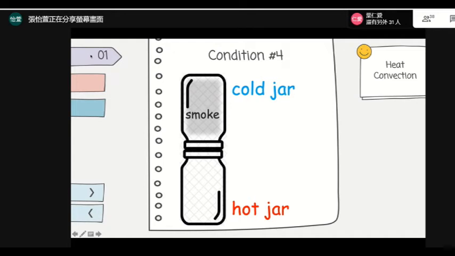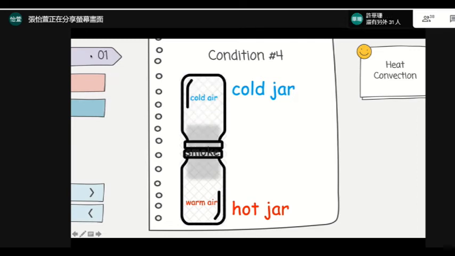In condition 4, we have the cold jar on the top, hot jar at the bottom. Everybody together, what's in the cold jar? Very good. Cold air in the cold jar. And what's in the hot jar? Warm air, that's right. We have warm air in the hot jar. And who can tell me where does the smoke move? Iris. Okay, Iris says the smoke goes down.